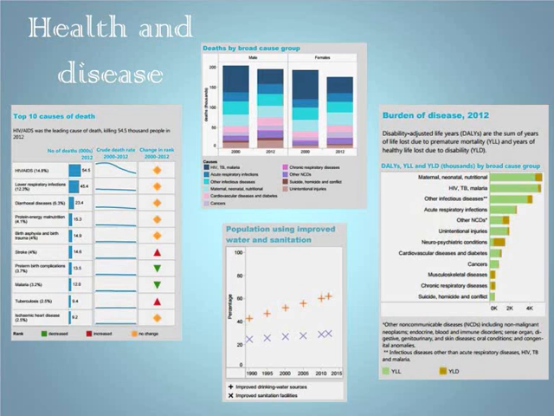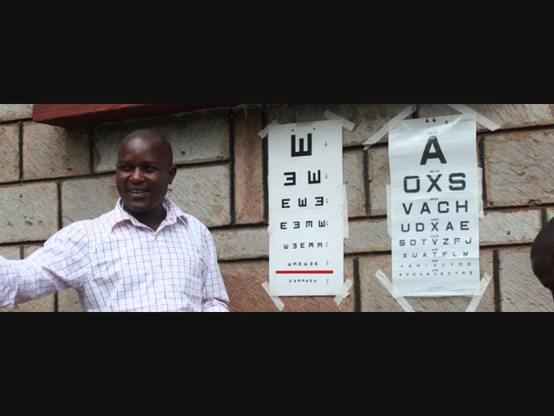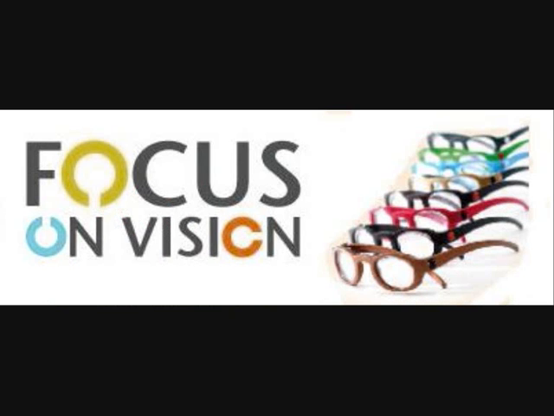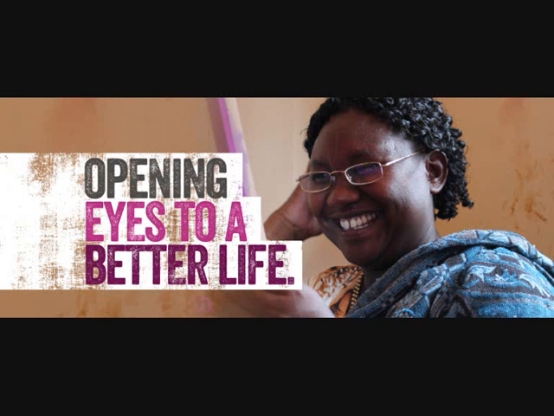Traditional cures involve finding the cause of affliction through divination, as well as restoring the social equilibrium brought on by the affliction through magical acts and sacrifice. One of the problems is the lack of basic eye care in rural areas. That's why there's a project focused on vision. Later in this video there will be interviews that explain more about it.